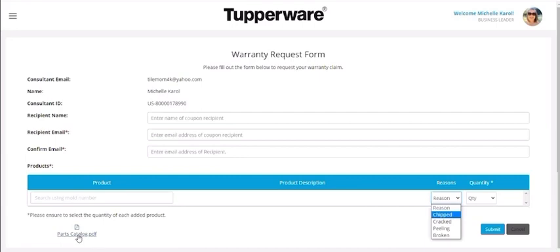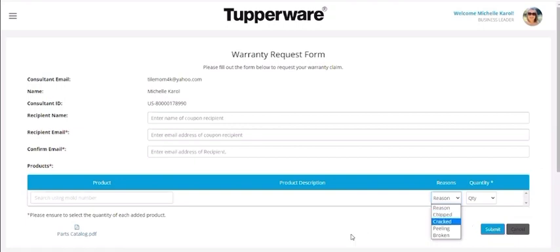Now, if you're doing a home party or you're doing some replacements for a neighbor and they already sent you the product and you're holding on to the product and they need some help processing this, you can actually enter your name and your email here, and you can process that with the party instead. So then all you need to do is click submit.